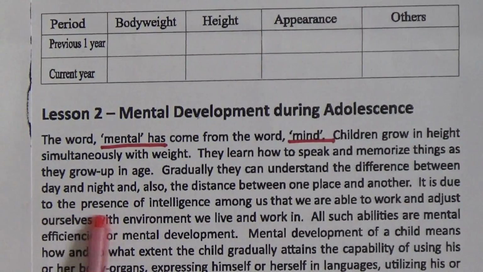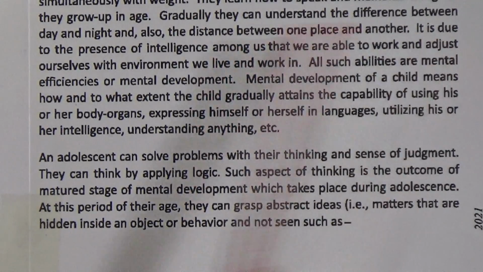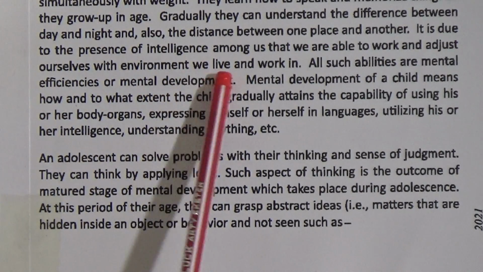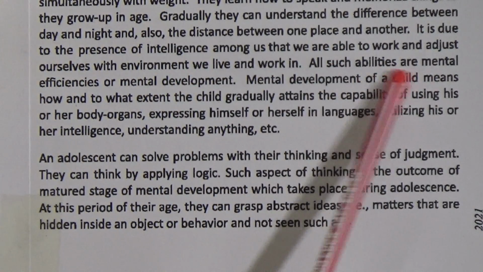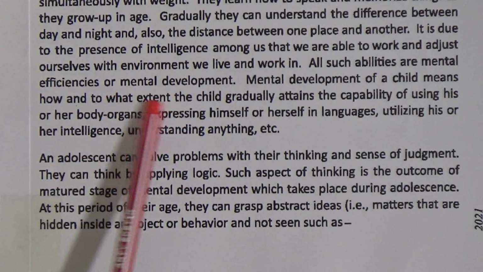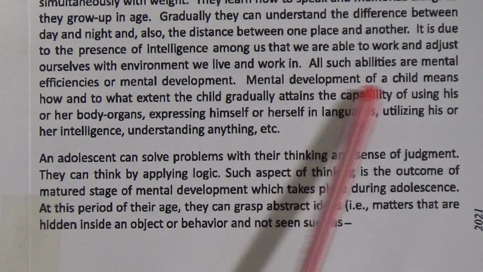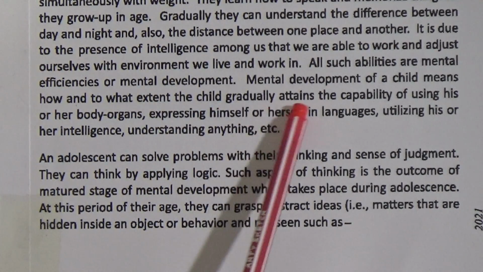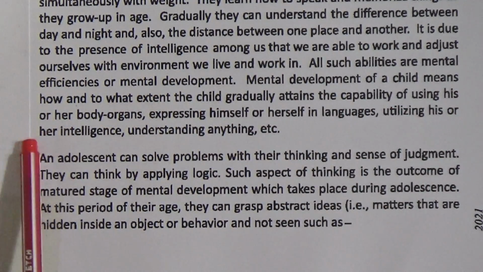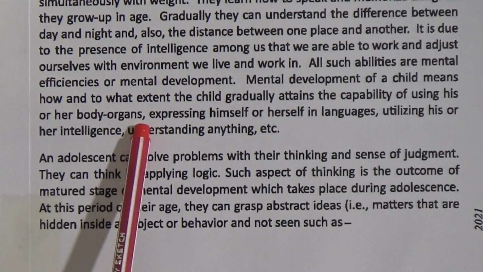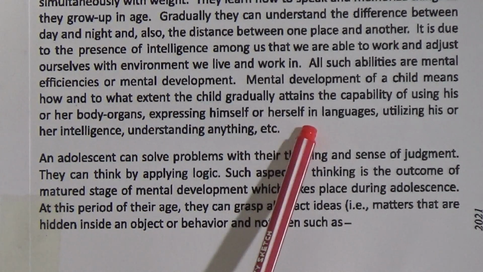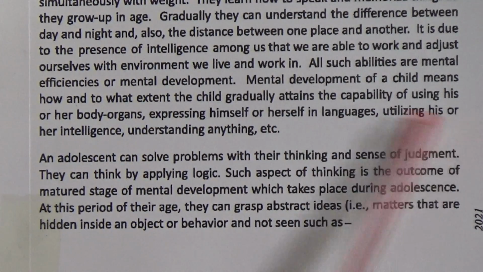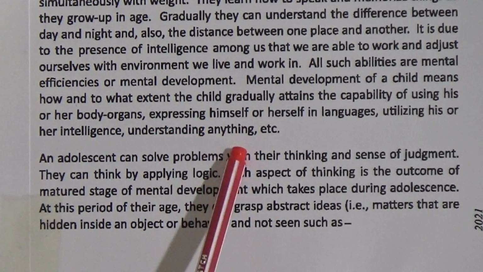It is due to the presence of intelligence among us. We are able to work and adjust ourselves to the environment we live and work in. All such abilities are mental efficiencies or mental development. Mental development of a child means how and to what extent the child gradually attains the capability of using his or her body organs, expressing himself or herself in language, utilizing his or her intelligence, understanding anything, etc.